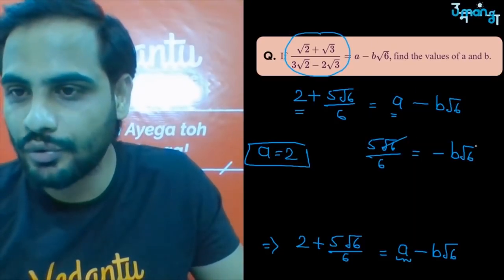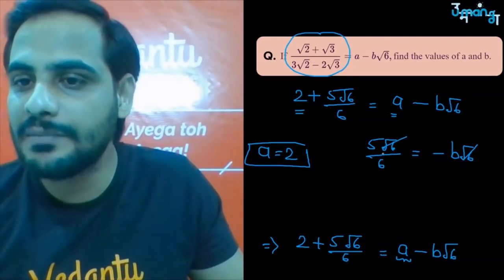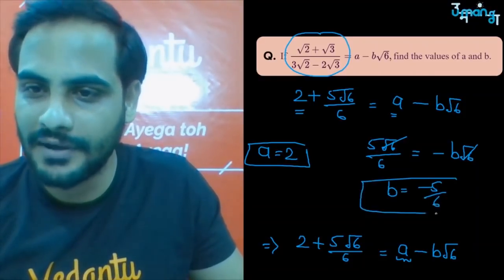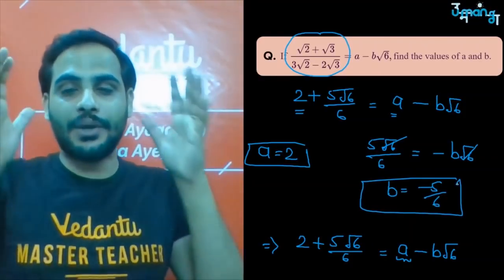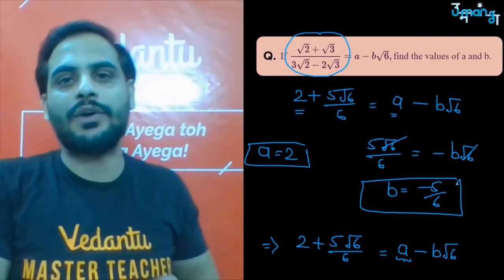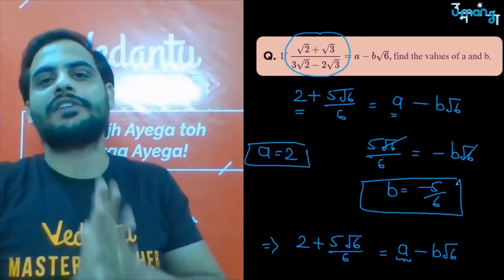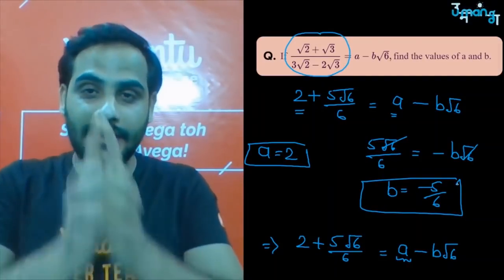So root 6 to root 6 got cancelled. Minus b is equal to 5 by 6, so I can say b is equal to minus 5 by 6. Got it? So a is equal to 2 and b is equal to minus 5 by 6. This is how this question can be solved very easily.